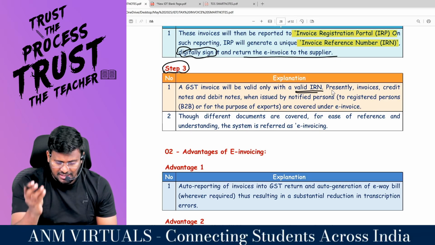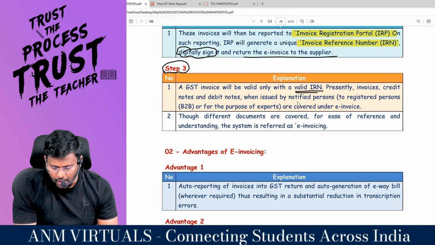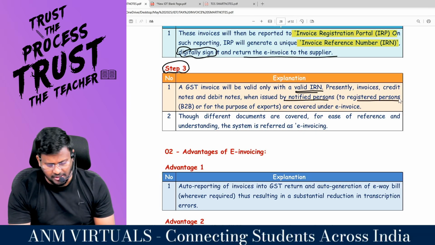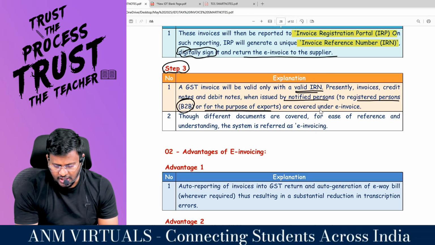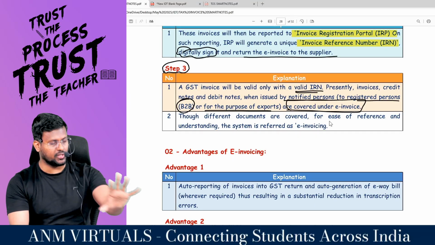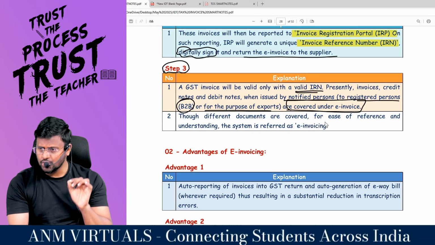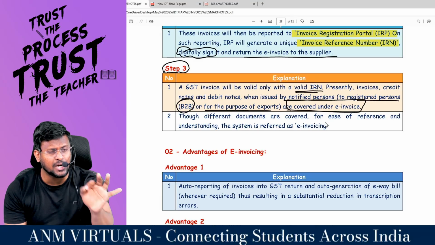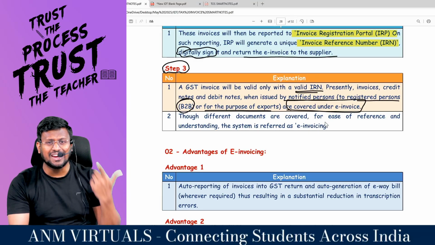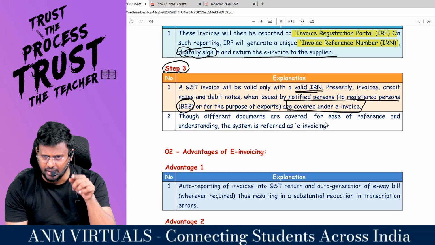Presently invoices, credit notes and debit notes, when issued by a notified person to a registered person, B2B, or for the purpose of export, are covered under what invoice? E-invoice. That means, my dear lovable students, only to a registered person you are supposed to issue the e-invoice. To an unregistered person you are not supposed to raise the e-invoice.